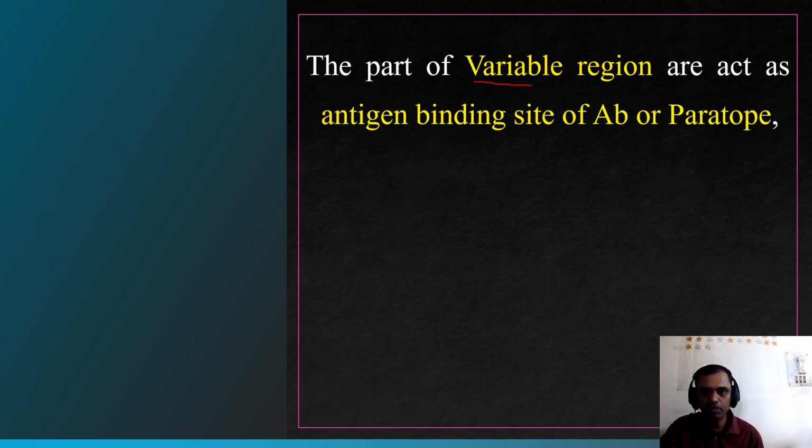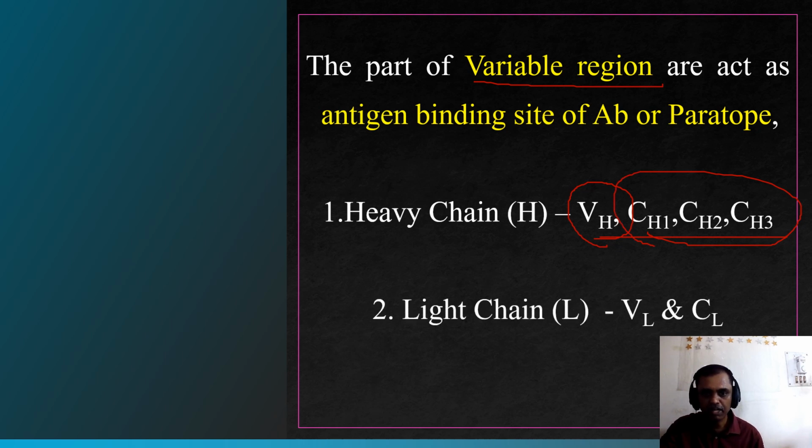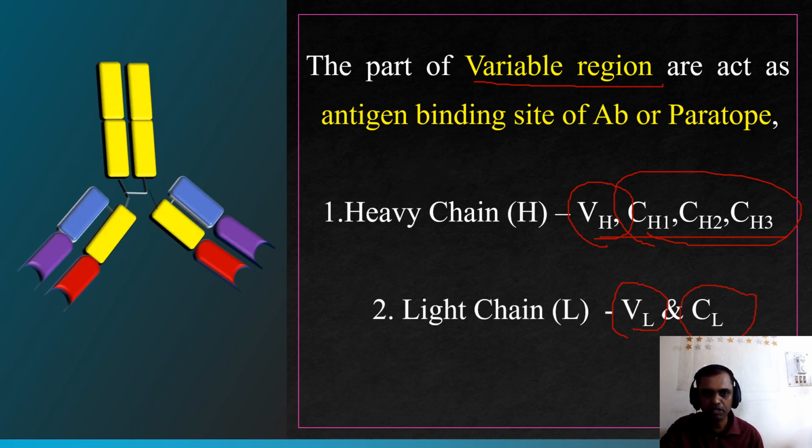So the variable region is very important. The heavy chain is subdivided into 4 regions, 1 variable region and 3 constant regions, whereas the light chain has 1 variable region and 1 constant region. I will explain through a diagrammatic representation. This is the H chain and this is the L chain.